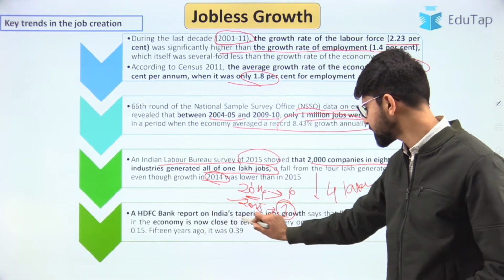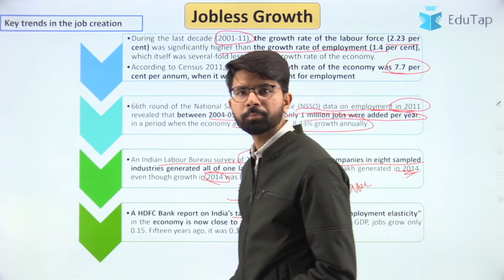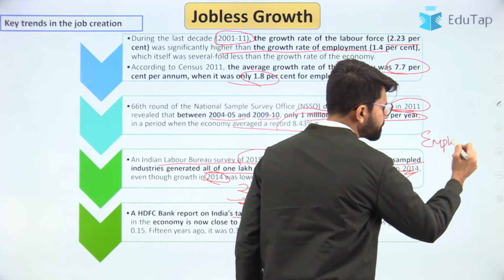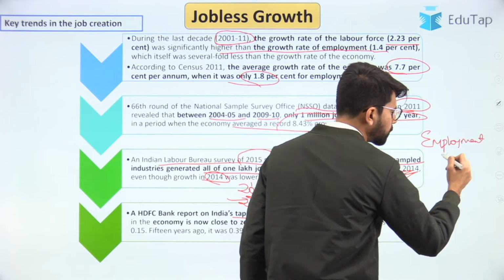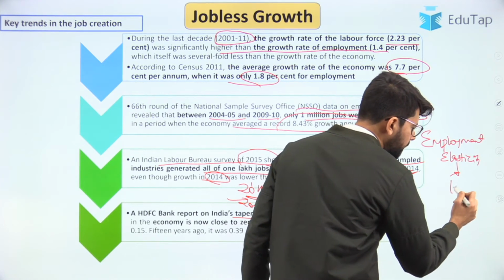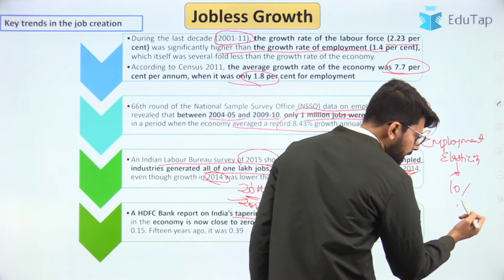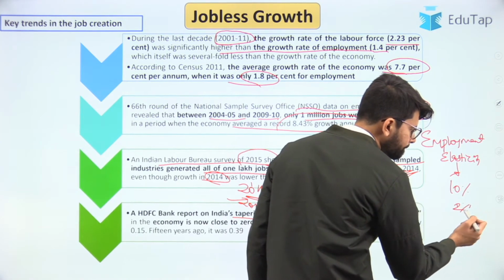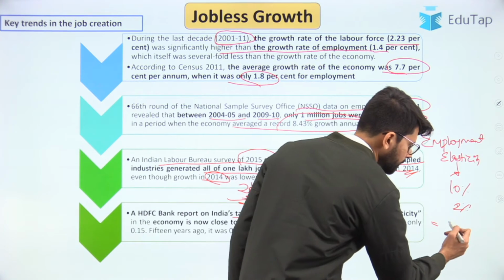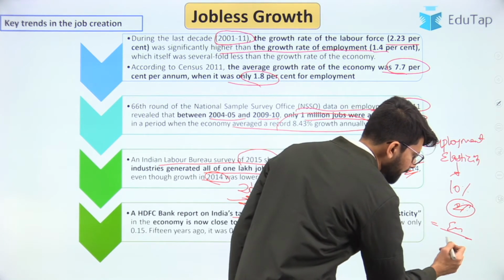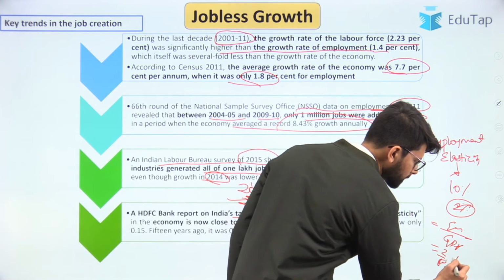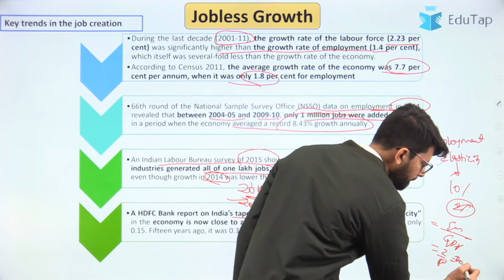The HDFC report on India's tapering jobs growth talks about employment elasticity, a term that might be asked in the examination. What do you mean by employment elasticity? It means that if the country grows by 10% and jobs are created by just 2%, then it shows that employment elasticity is low. It is calculated by employment generation divided by GDP growth. In this case, it is 2 by 10, that is 1 by 5, or 0.2.